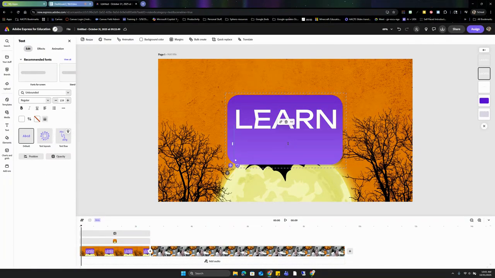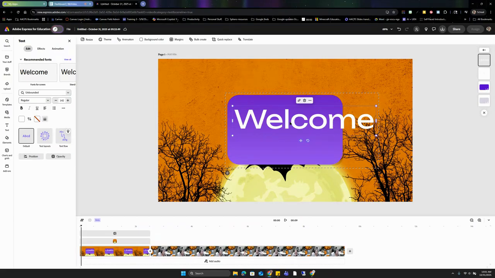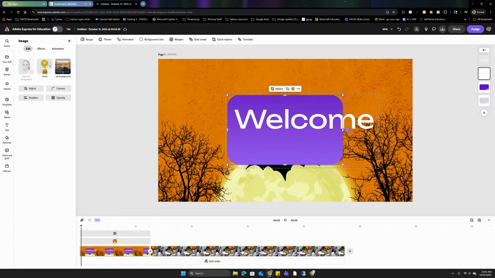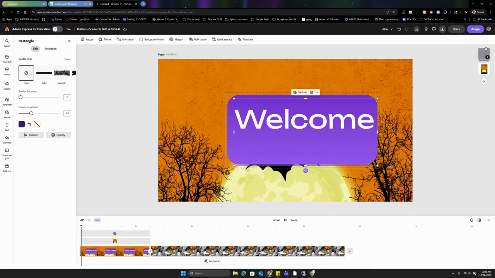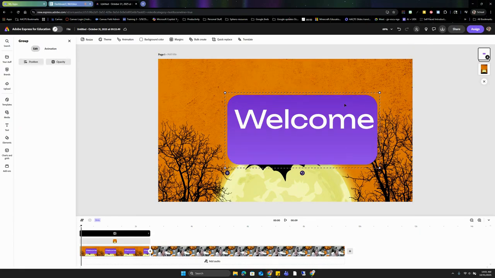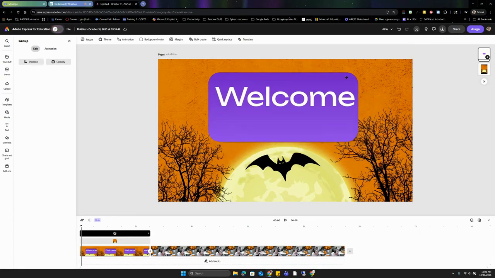And then we're going to start altering this, and we're going to change this to just a welcome message, which of course is not going to fit super well over top of this, but that's where we go to the layers over here to help us get a hold of each of these, drag all of these different layers out so that they fit the text a little bit better. Multiple layers to this one, and we just keep dragging them out. Then we can come back and select all of it in order to center it on the page a little bit better, maybe move it above the bat so we can see that.